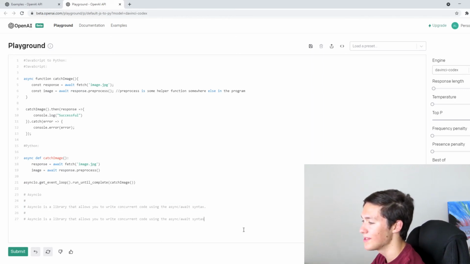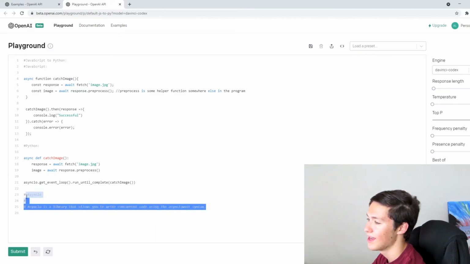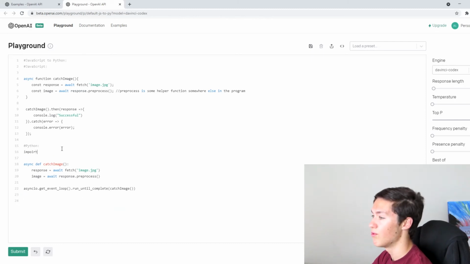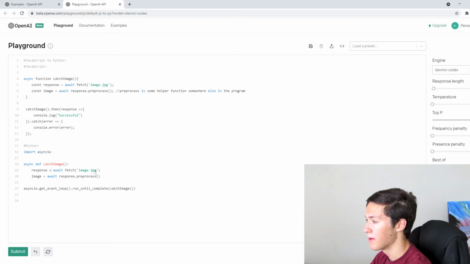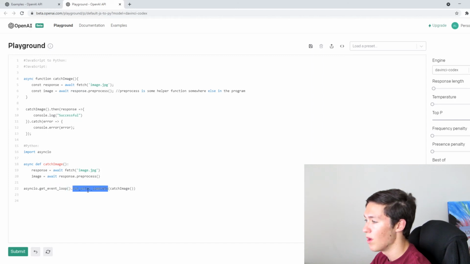So this is what async IO does. It allows you to write using async await text. The good thing is that it caught the async keyword. So all we would need to do is import async IO, and this could work. Yeah. So we have an image. I don't know if these two lines would work, but I know that this would work because get event loop is a method there. Run until complete is also a method.